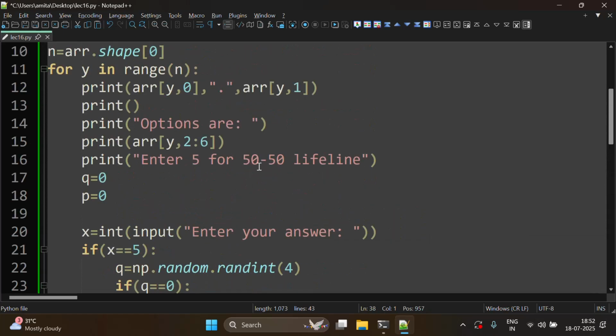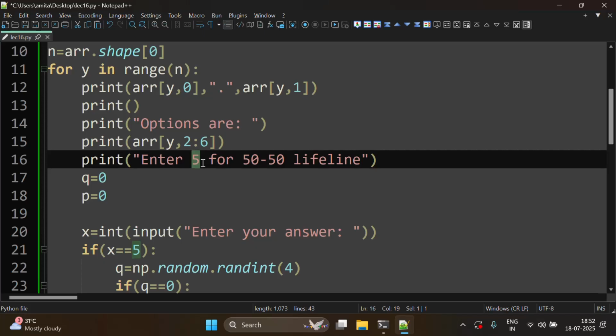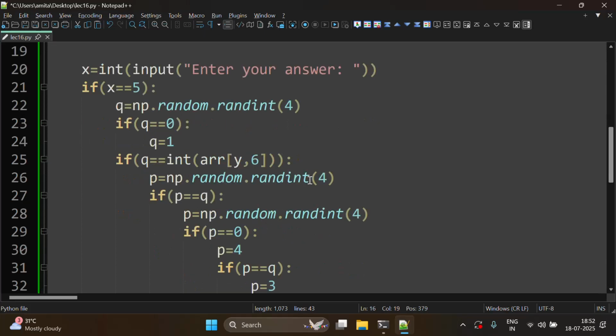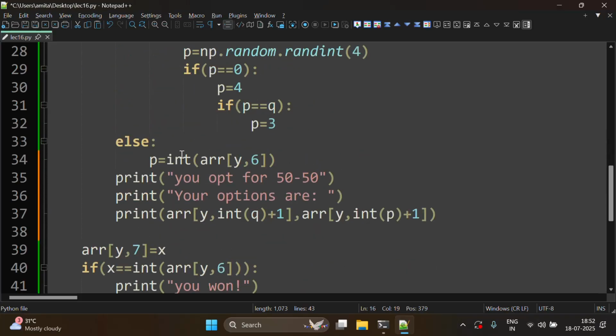So here in the 50-50 lifeline, we have written that the user can input 5 for opting for this. Then we have generated two options, out of which one is correct and the second one is one out of the remaining 3, and then we will take this input.